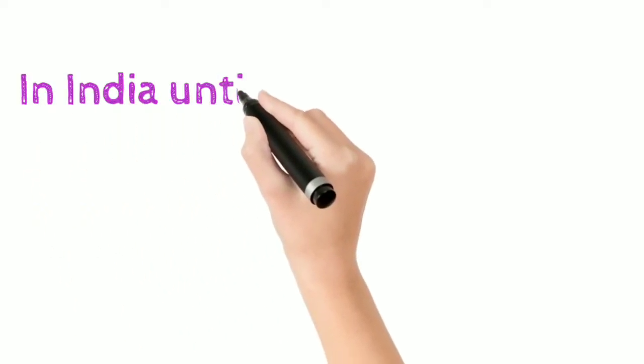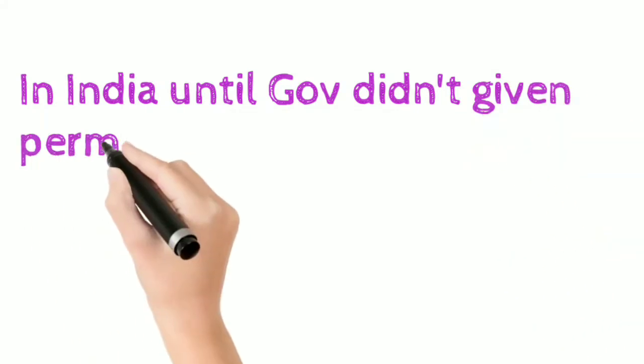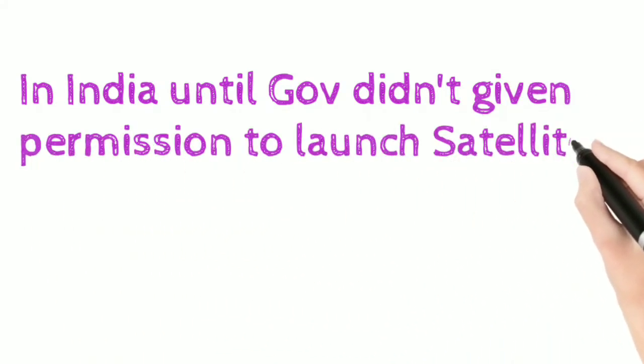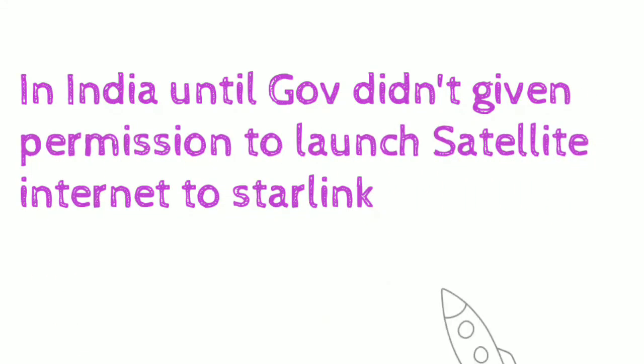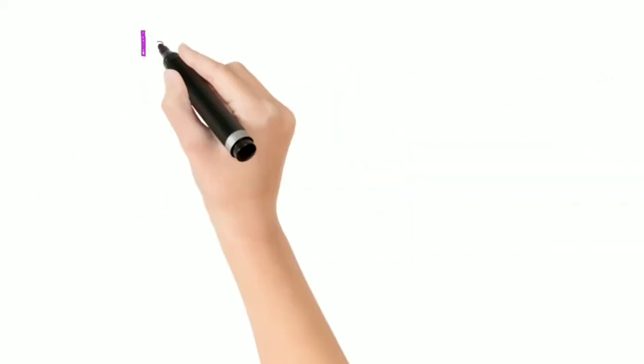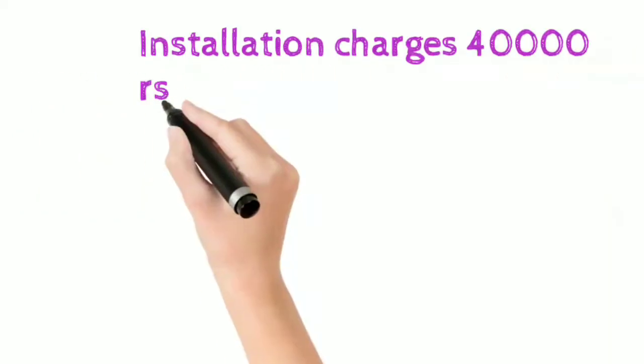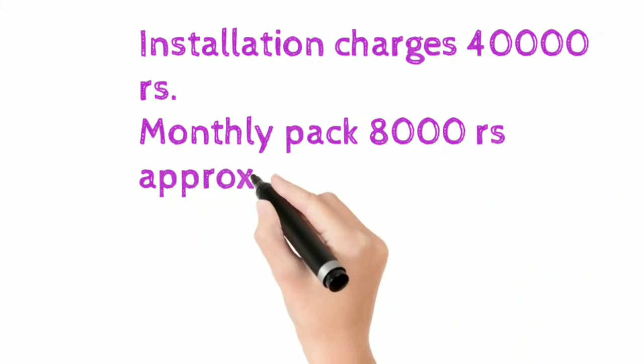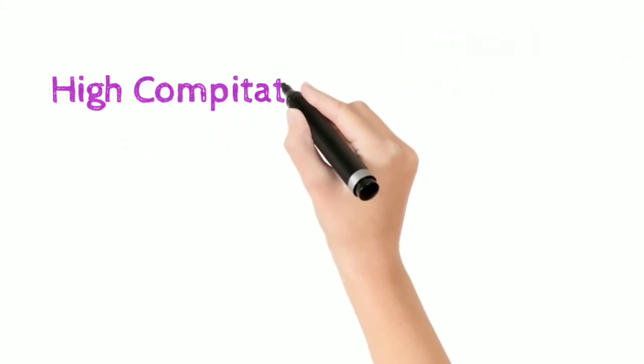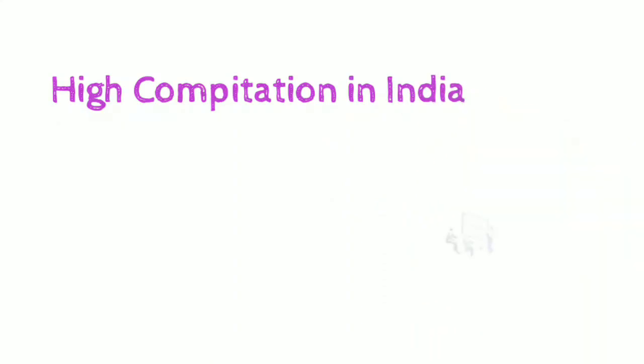In India, the government has not yet given permission to Starlink to launch satellite internet, but if the government gives permission, their installation charges are 40,000 rupees and the monthly pack is approximately 8,000 rupees. So there is very high competition for Starlink in India.